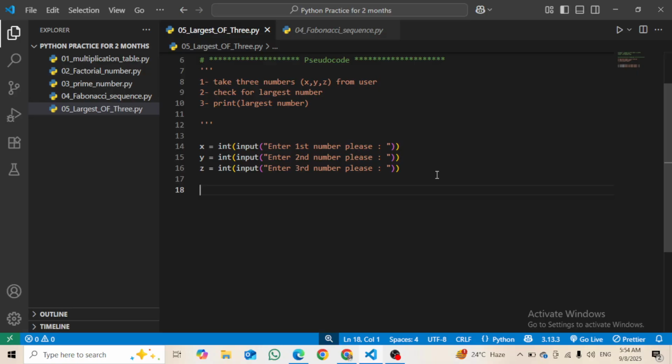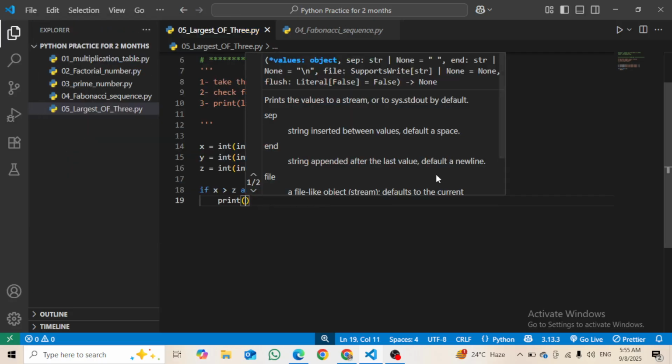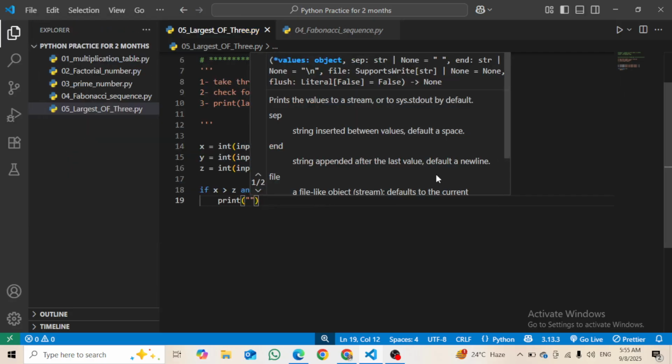So I will say that if x is greater than z, and x is greater than y, then print that x is the largest number, right?